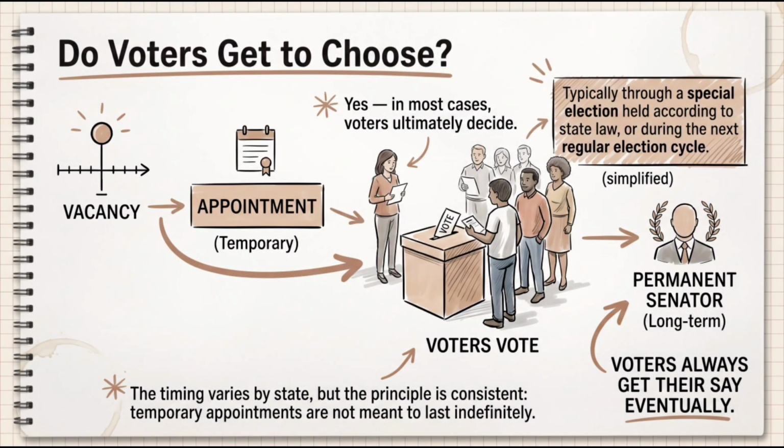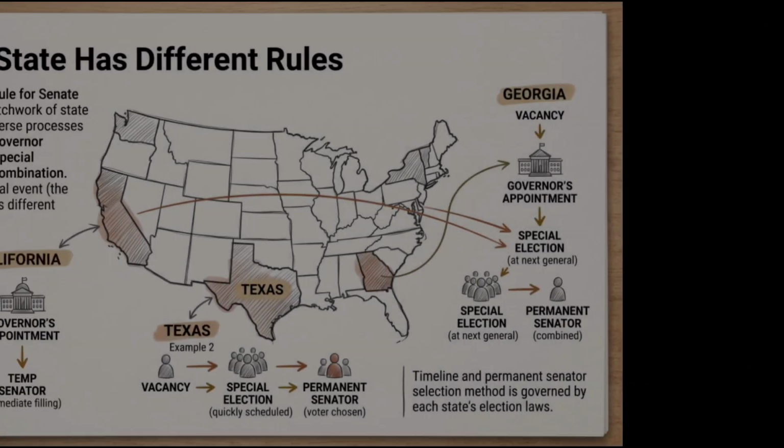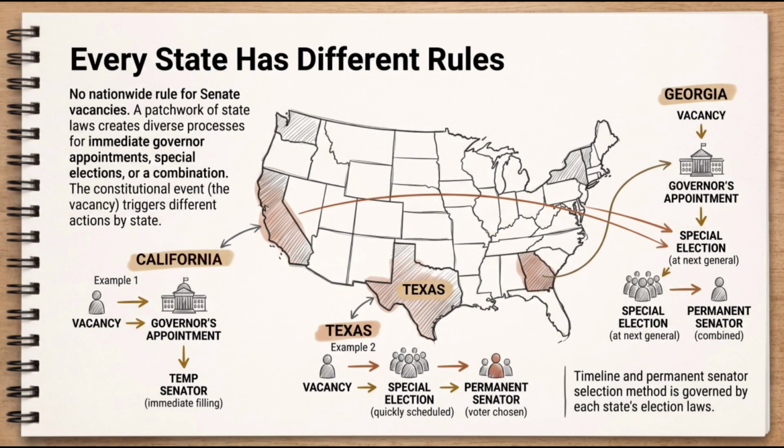In most cases, voters eventually choose the new senator through a special election or during the next regular election. The exact timing depends on state law. Temporary appointments are usually not meant to last forever. Here's where things become interesting. There isn't one nationwide rule. Some states require the governor to appoint someone immediately, others hold elections more quickly. Each state has created its own process within the limits of the Constitution.